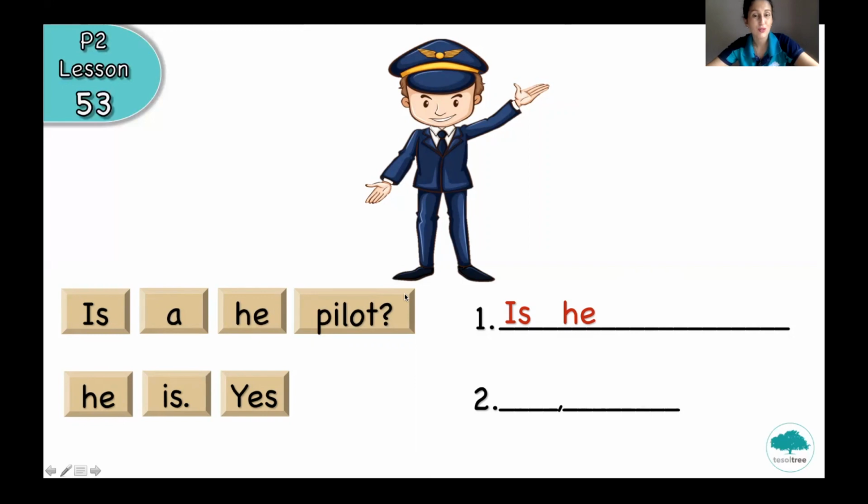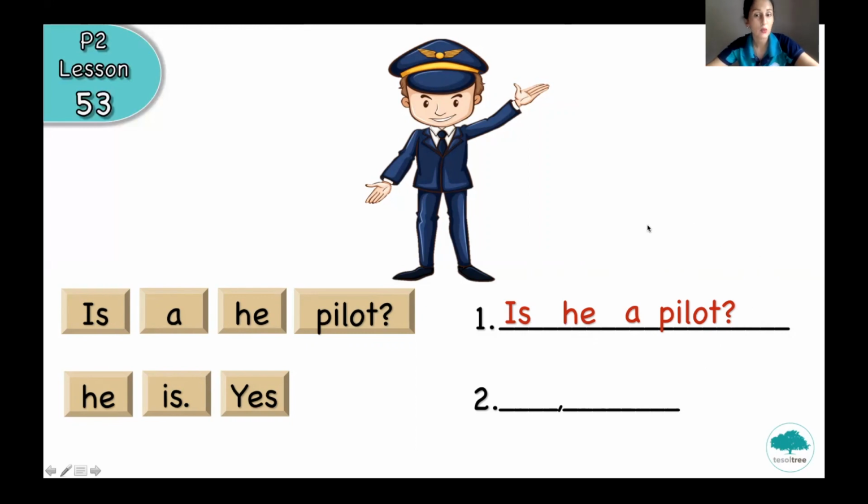He. Very good. And a pilot left. Okay, now we can see the whole question. Is he a pilot? So is should be in the beginning. After you have to choose he and the occupation on the last place with a question mark.